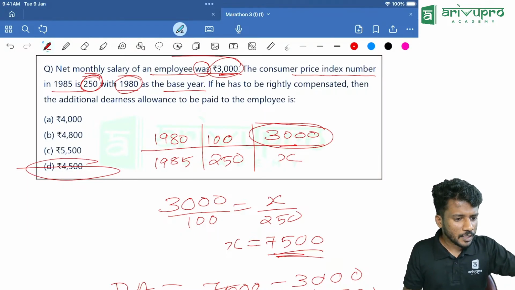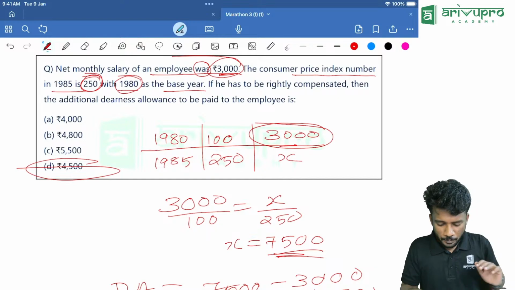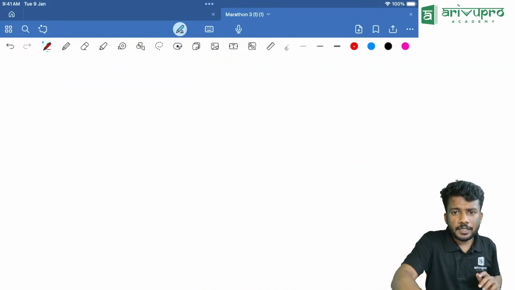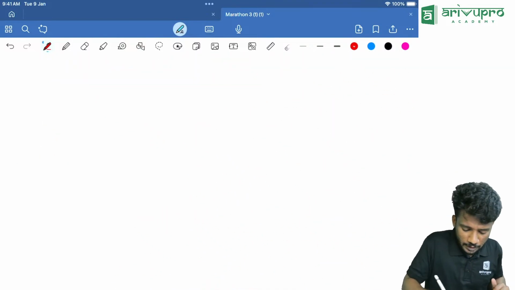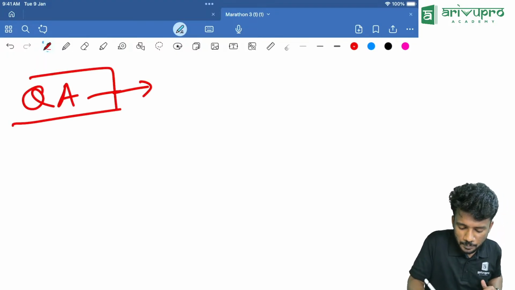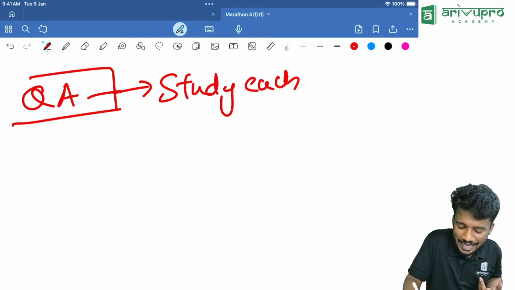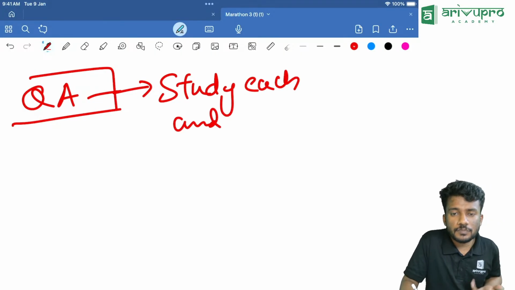One more person asked how to prepare. So basically, in our quantitative aptitude, the easiest way to pass this paper is to study everything. Study each and every chapter.